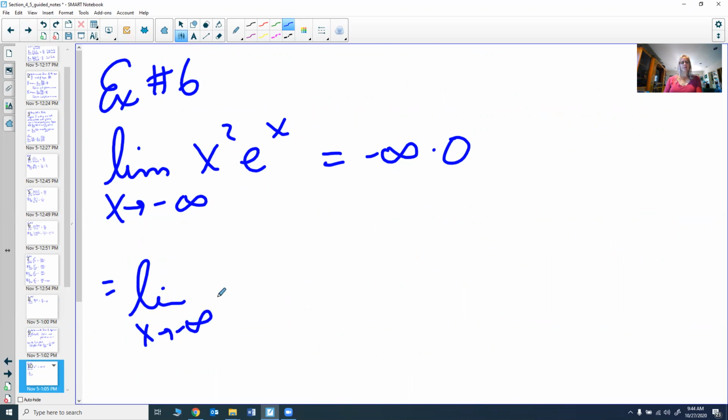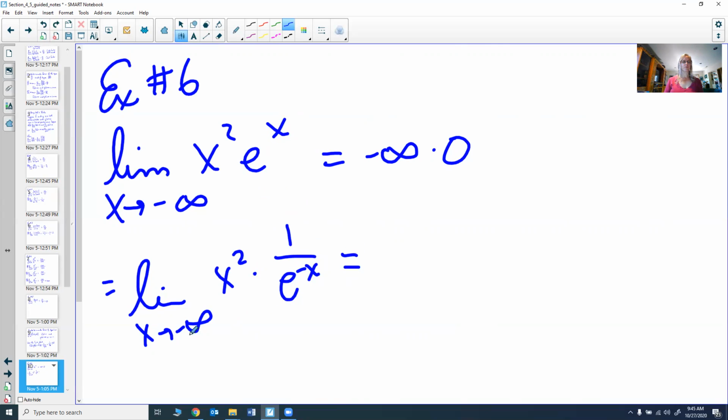And it really doesn't matter necessarily which one you do, but it's just going to make it easier for you to do one over the other. So sometimes I try one, and if that doesn't work, I try the other one. What I'm going to do is try actually making e to the x into a fraction. If I do 1 over e to the negative x, that now is a fraction. 1 over e to the negative x is e to the x. So I haven't changed anything at all. I've just made it into a fraction.